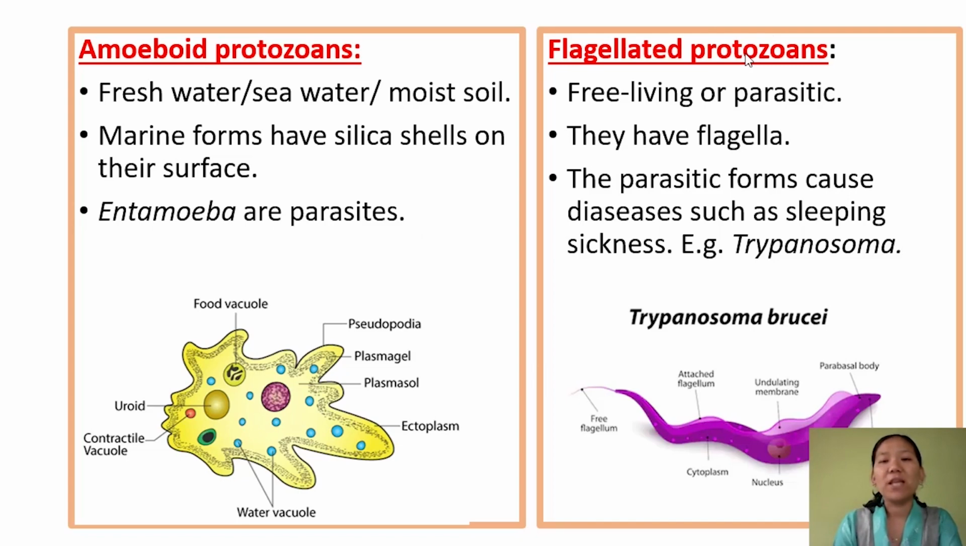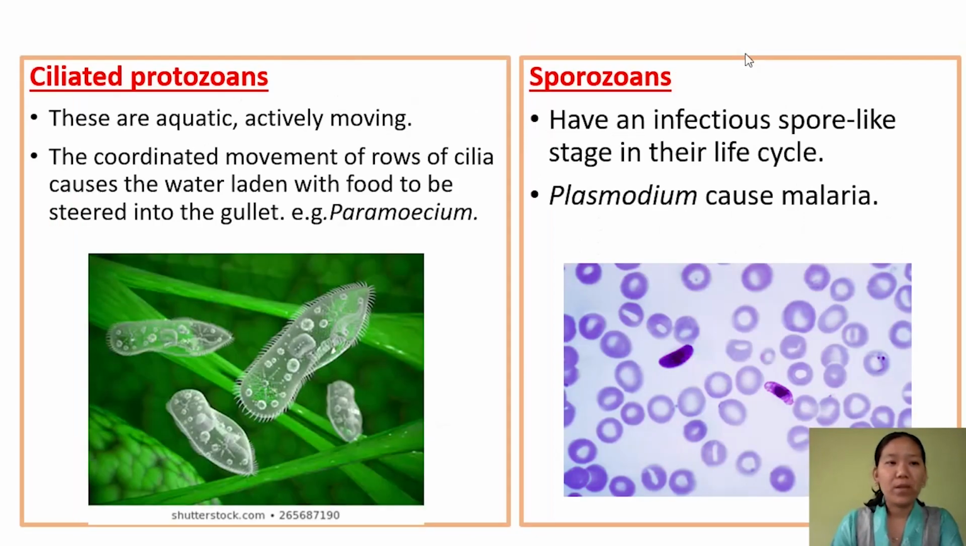Now the next group of protozoan are flagellated protozoan. The name itself suggests they have flagella. They can be free living or parasites. An example is Trypanosoma. This Trypanosoma is a parasite in humans, causing the sleeping sickness disease.